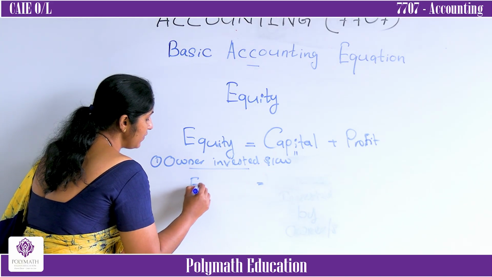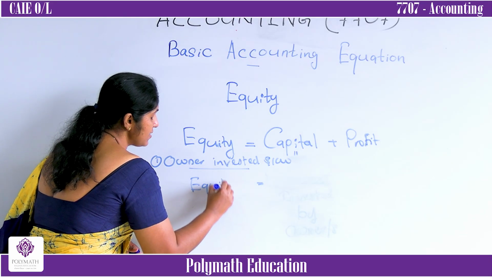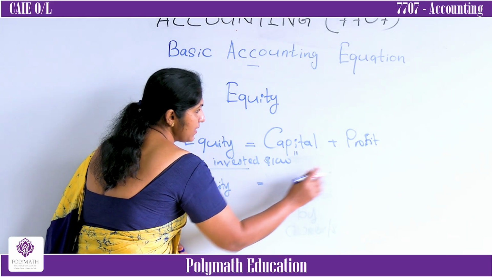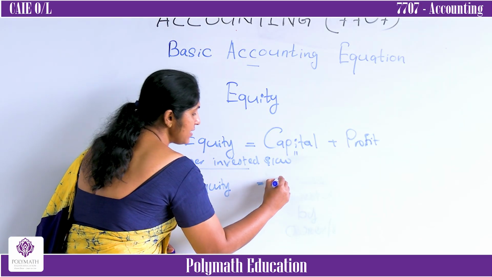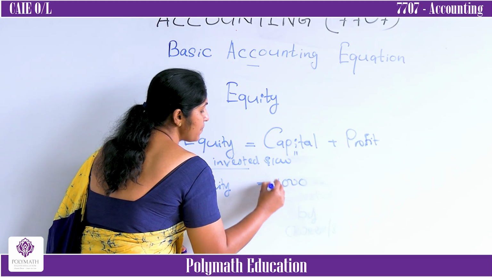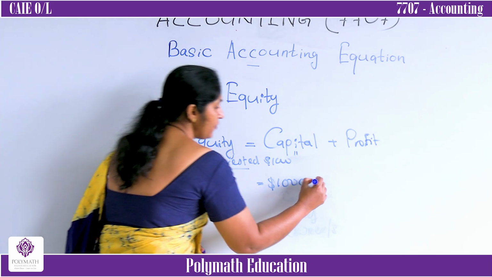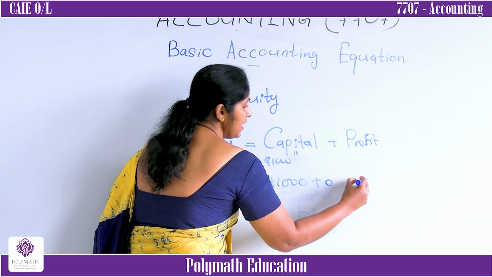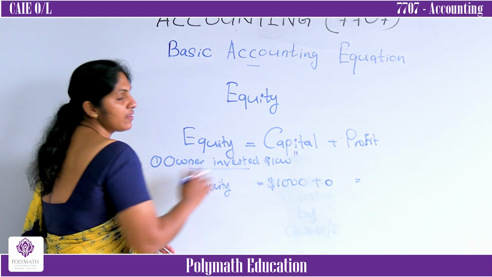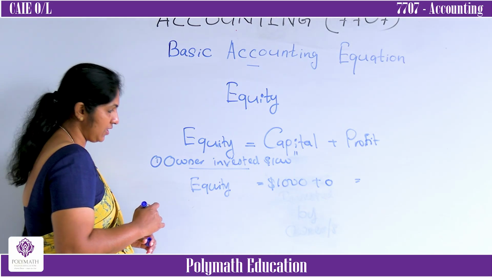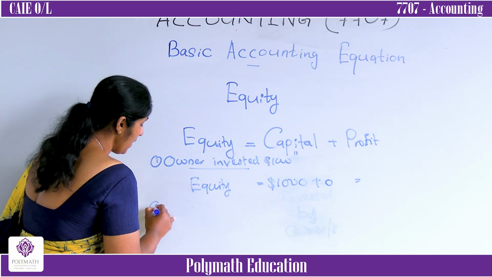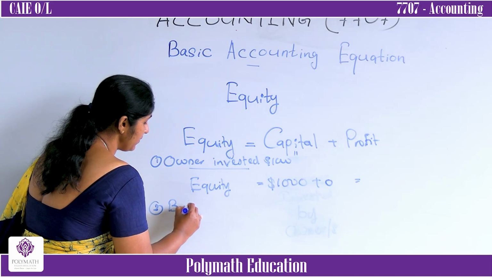Here how to find the equity? Equity equals capital plus profit. The owner invested, so the 1,000 represents capital. Then profit is 0. Here equity equals 1,000.